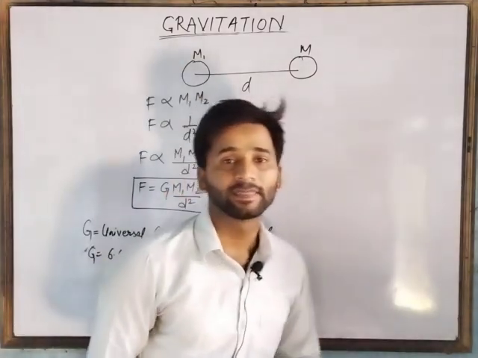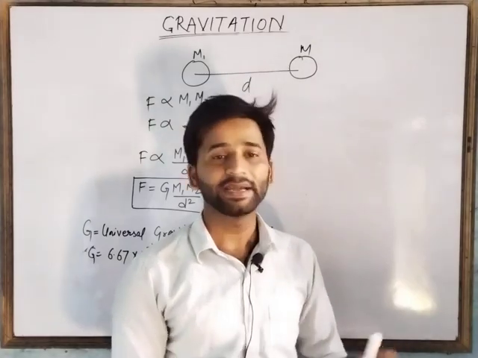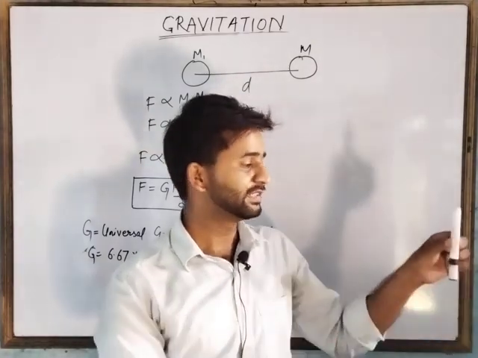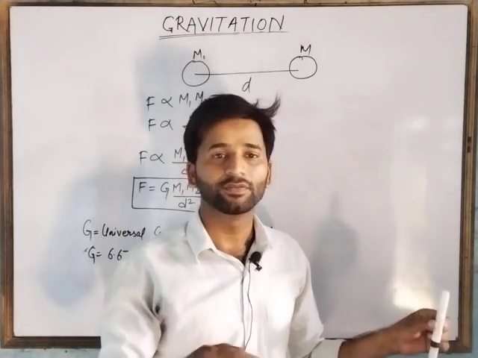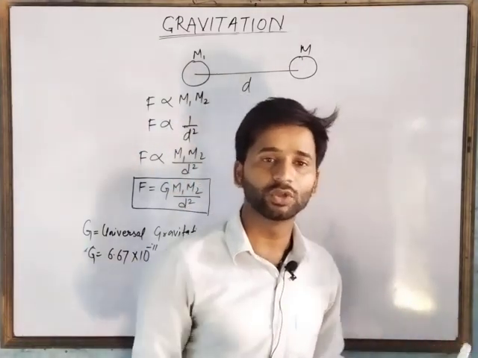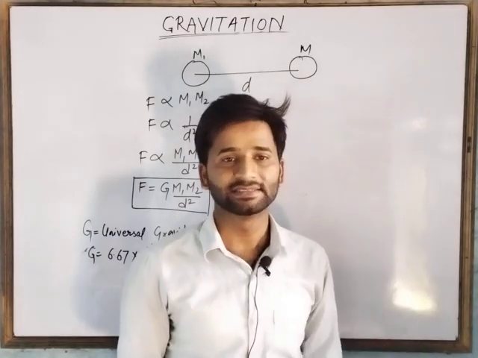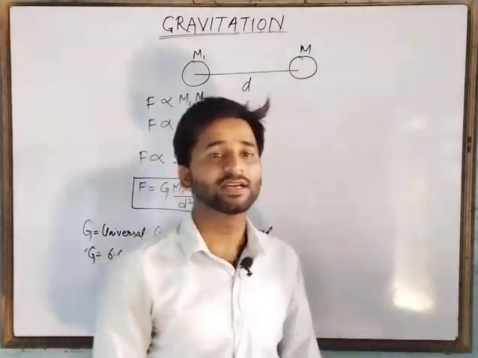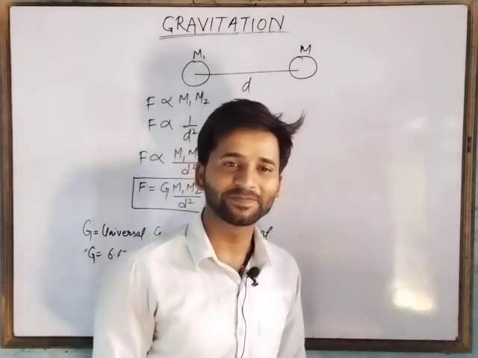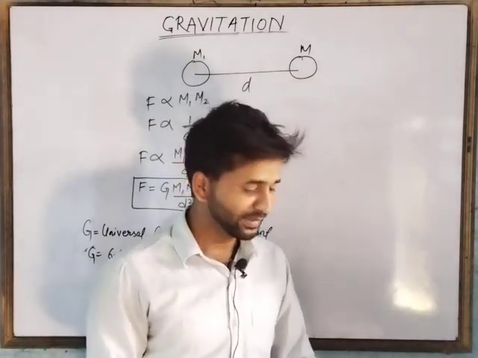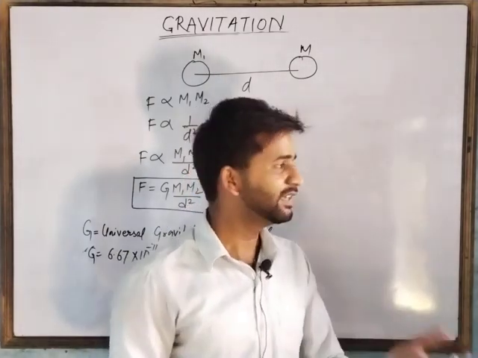Gravitational force is the force acting between any objects. It means there is a force of attraction between this object and me also. Force of attraction between you and me also. Any objects that possess mass are attracting each other. Now the question is why they are not able to attract each other, meaning the distance between them is not reducing. Why? Because our masses are very small and the mass of earth is very large.